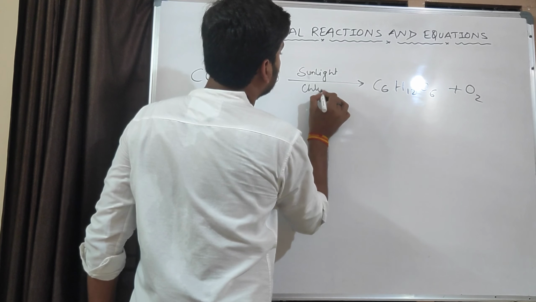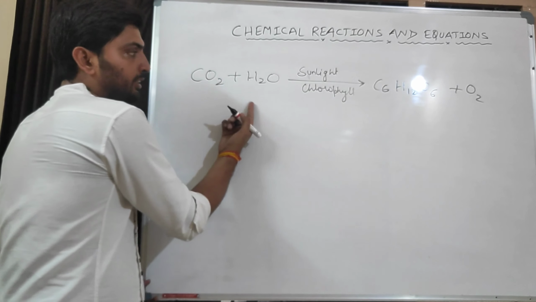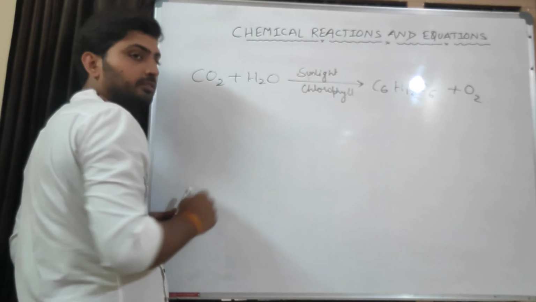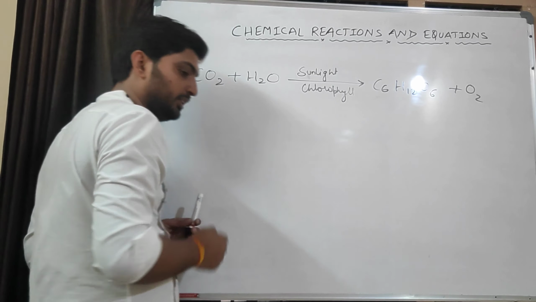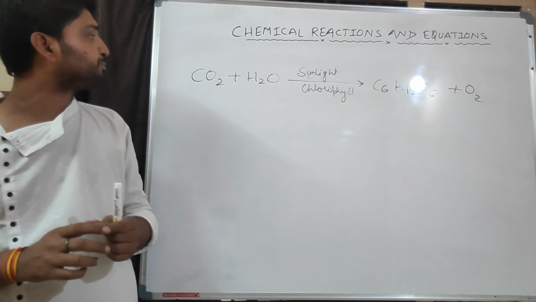Photosynthesis. This is the reaction for photosynthesis, which takes place in plants, the process of making food.